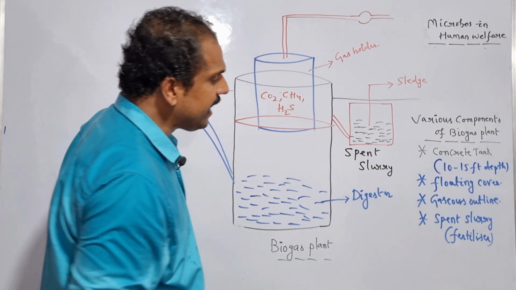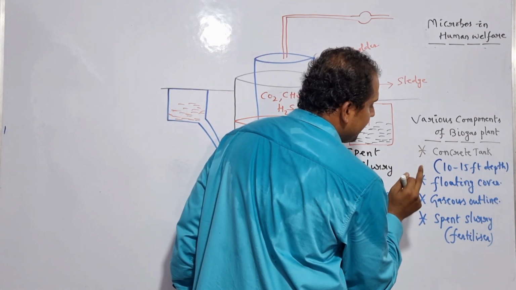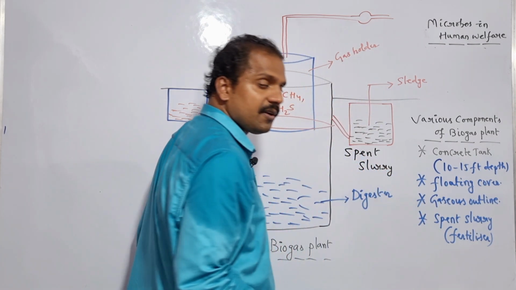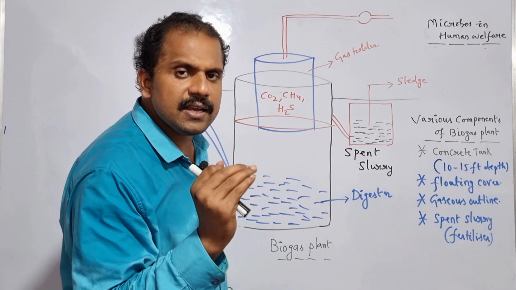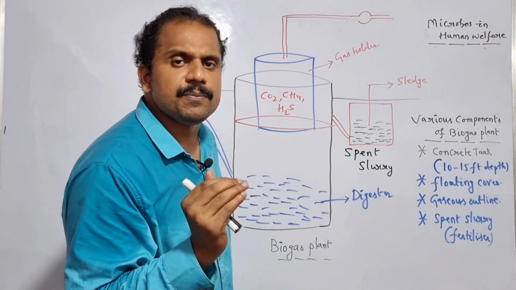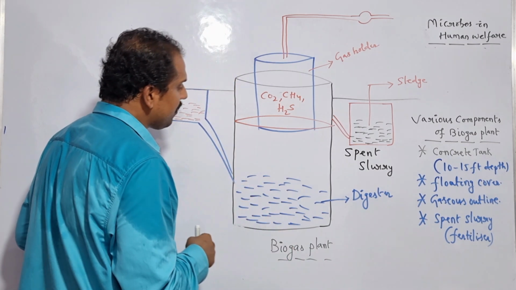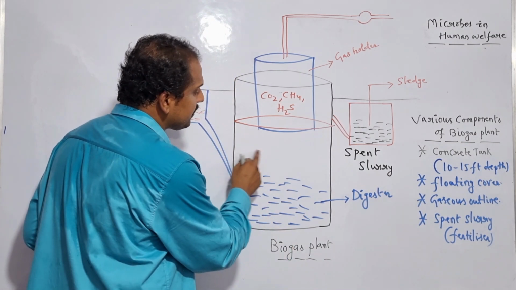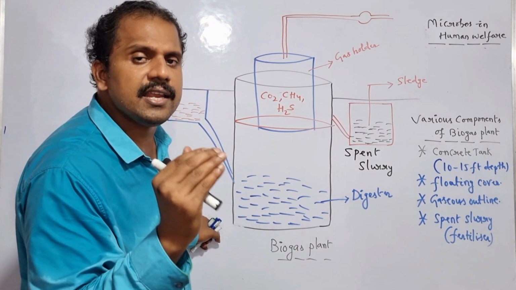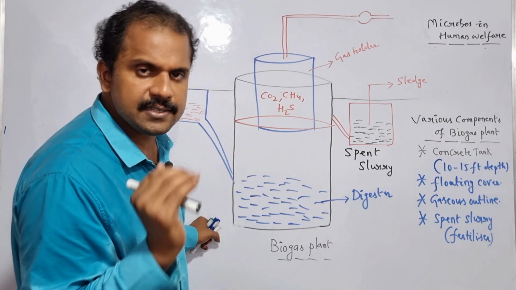Is it clear? And in addition to the floating cover, the biogas plant contains one more component, which is the gaseous outline. What is the role of the gaseous outline? It is responsible for collecting the biogas. The biogas produced in the concrete tank is carried to the nearby houses by taking advantage of the gaseous outline.